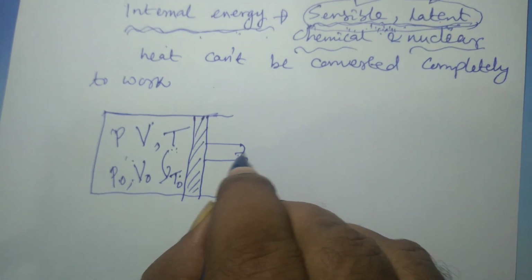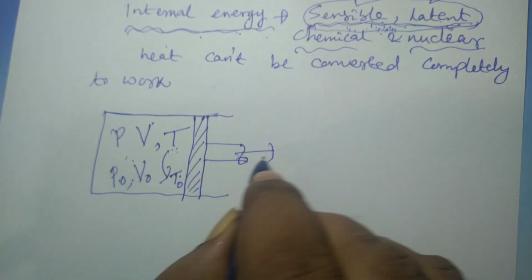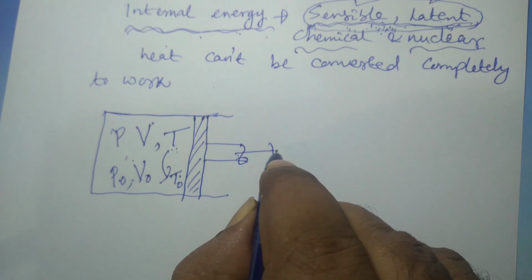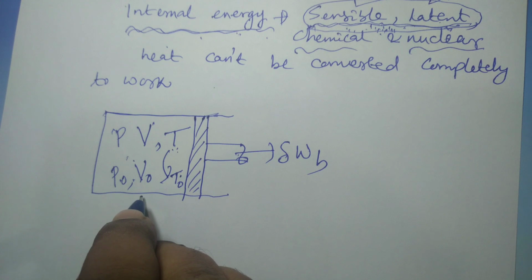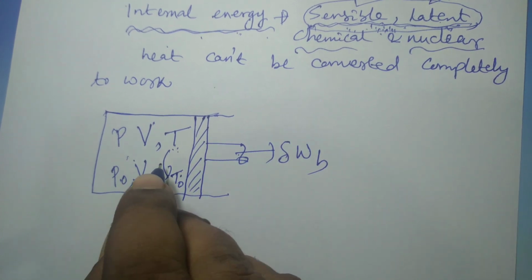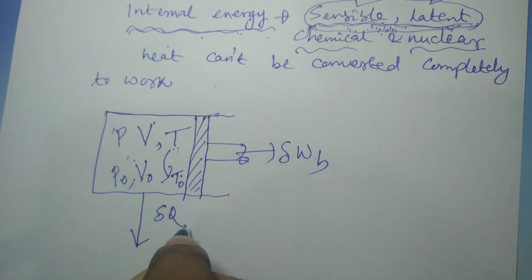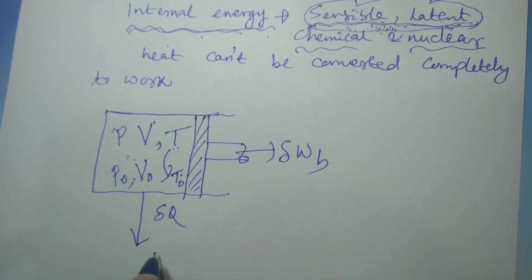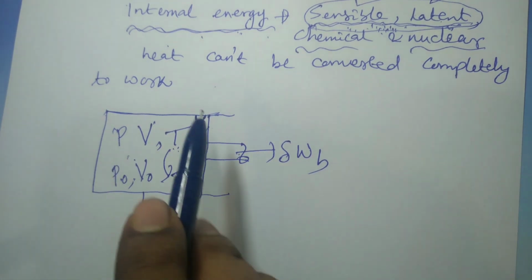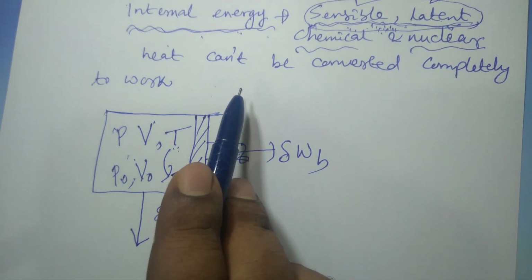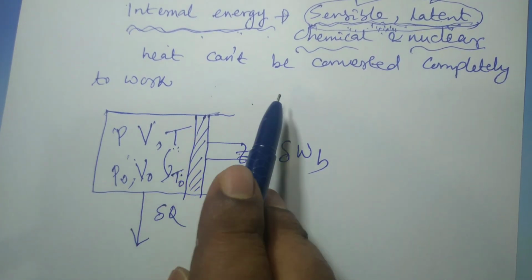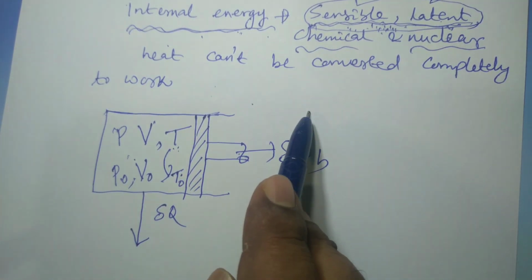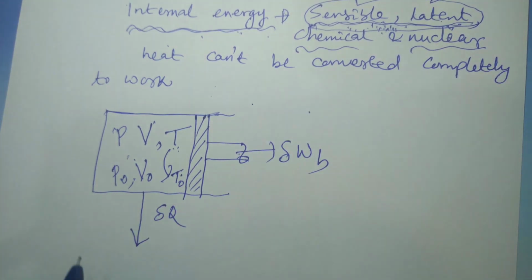And this is the only form of work that is produced during this process. Suppose during this process heat is rejected by the system, and this differential amount of heat rejected is del Q. We have defined that exergy is the amount of useful work that can be produced only when the system comes to equilibrium with the dead state through a reversible process.